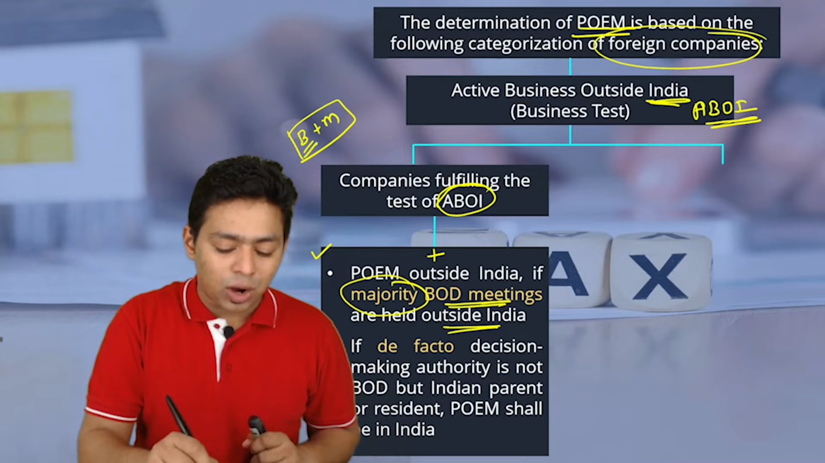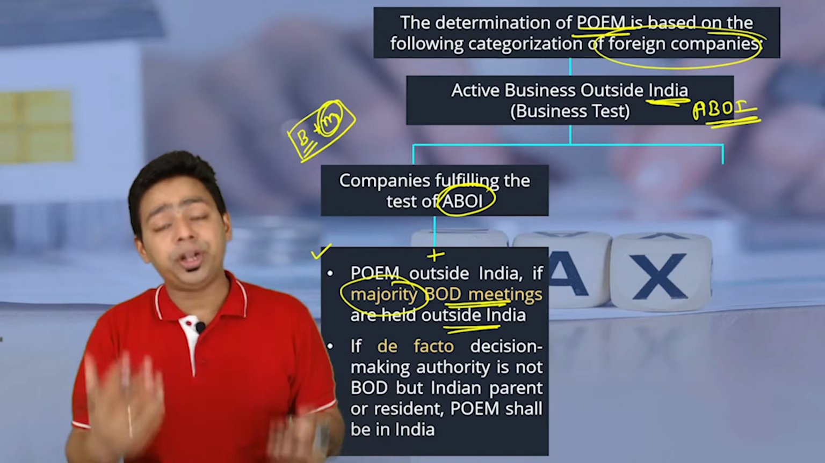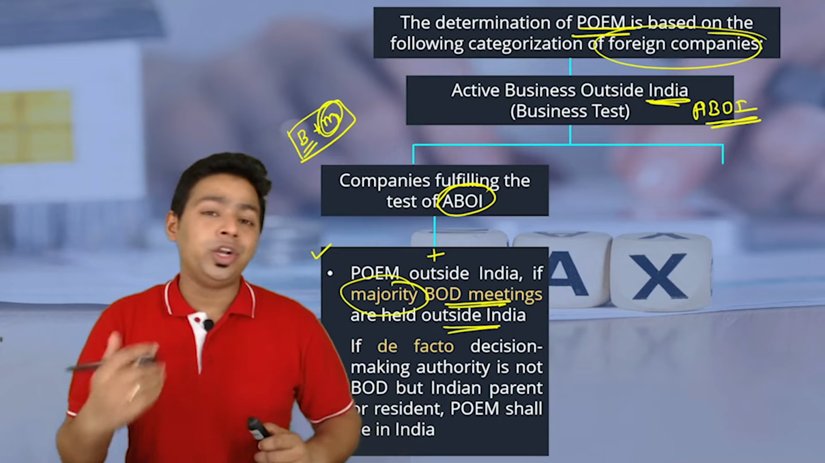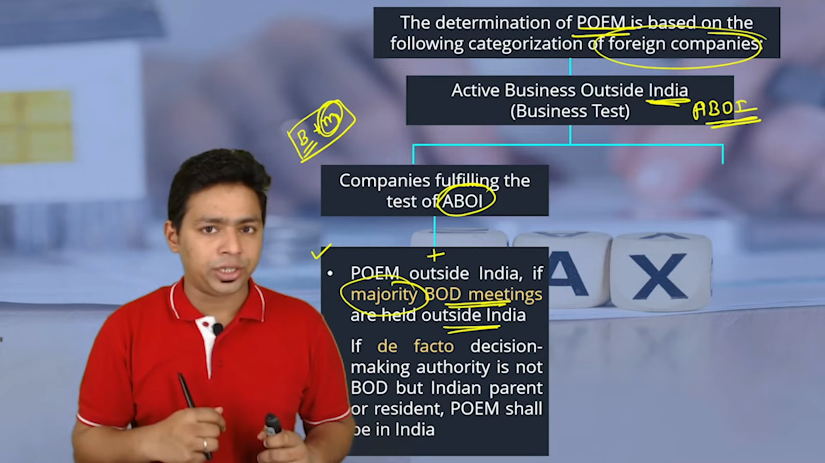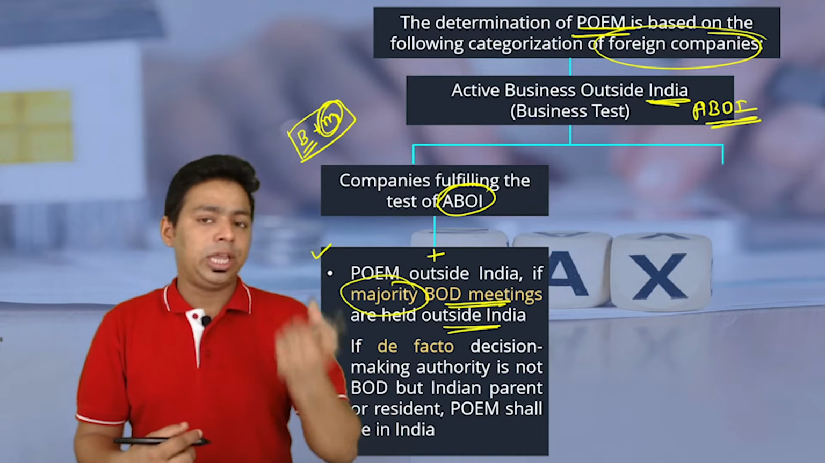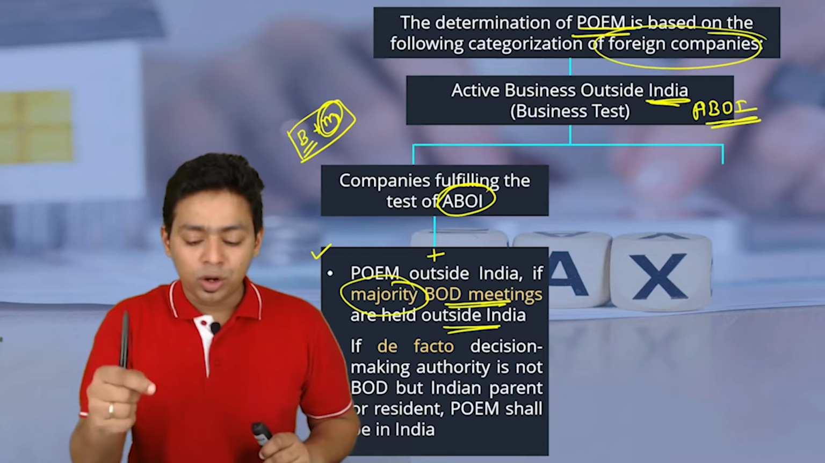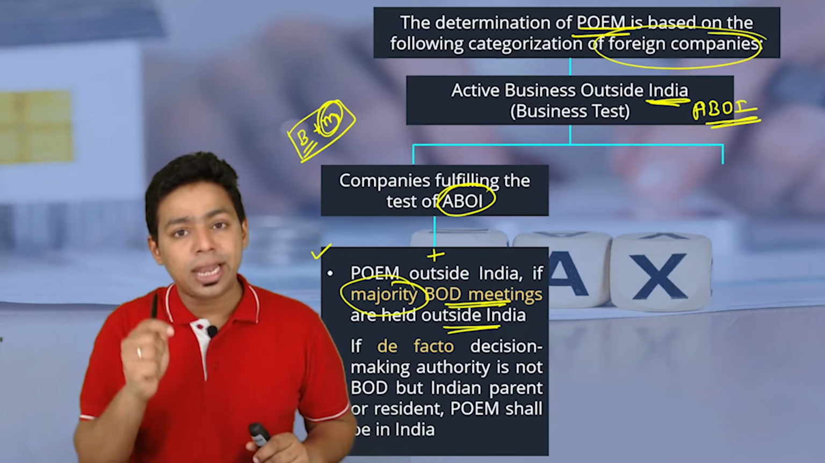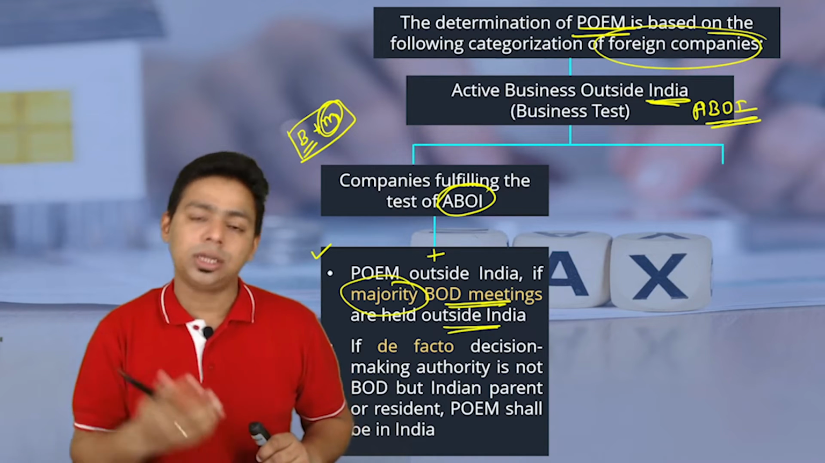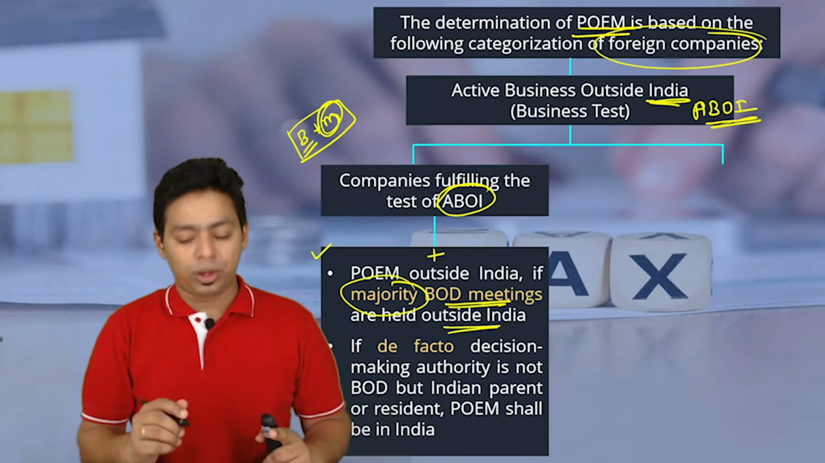Sir, what if my business is outside India but the majority of meetings have happened in India? If the majority of meetings have happened in India, then don't you think the brain of the organization is located in India, though the business is located outside India? Then we will say your company is a resident entity because you are failing to comply with the second limb of your active business test, that is, the majority of meetings should be outside India. So these two things you have to remember.